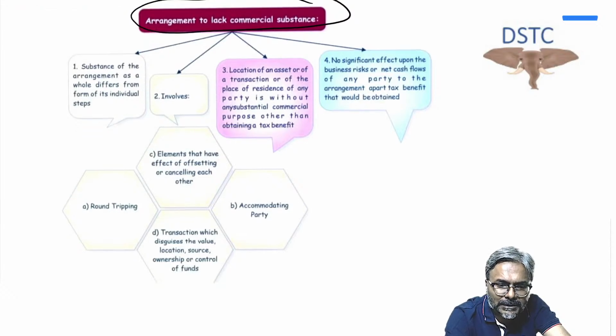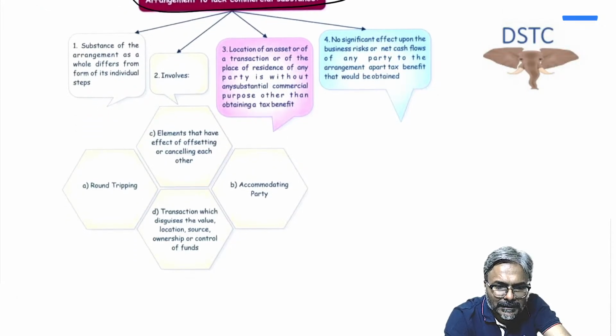Agreement which lacks commercial substance. Now, there are 4 points in this. Again, I'm referring to ICI in the earlier attempts; they've targeted each of these 4 points in the commercial substance, because this is what they want to test. And I'm telling you, the question mainly would be from this commercial substance only.